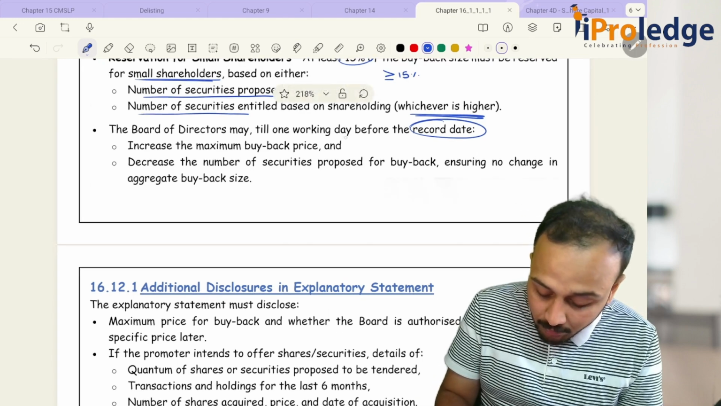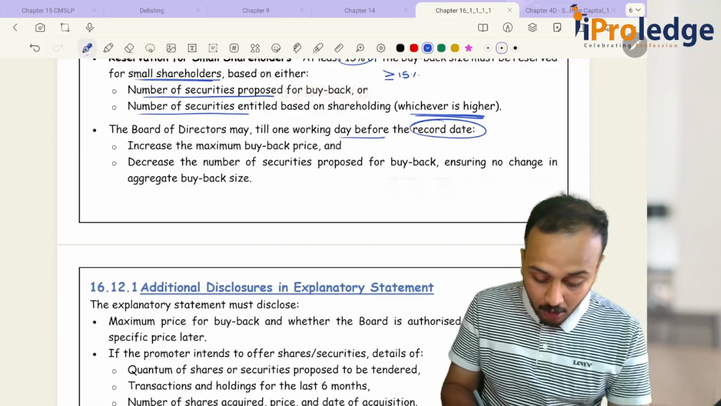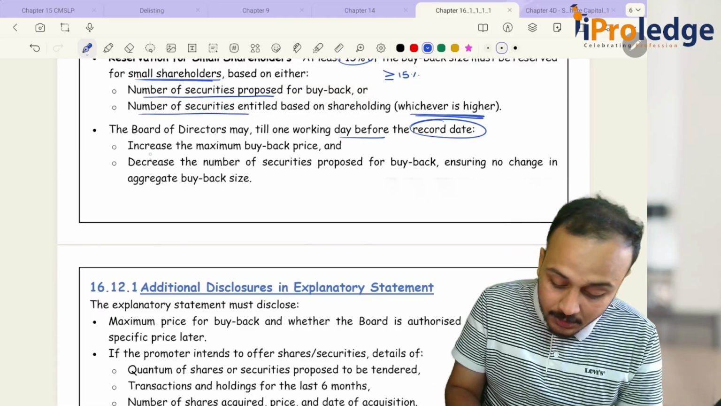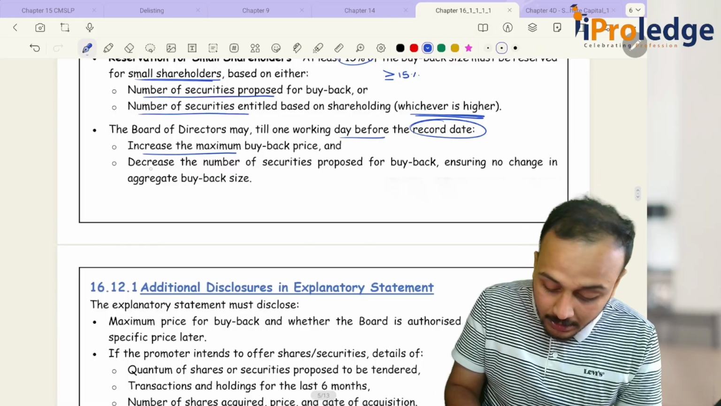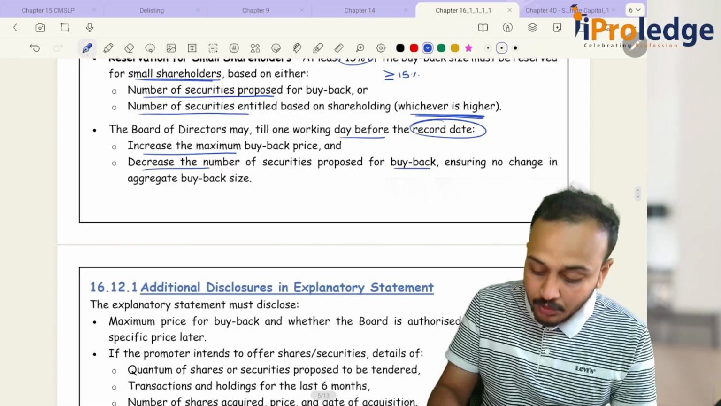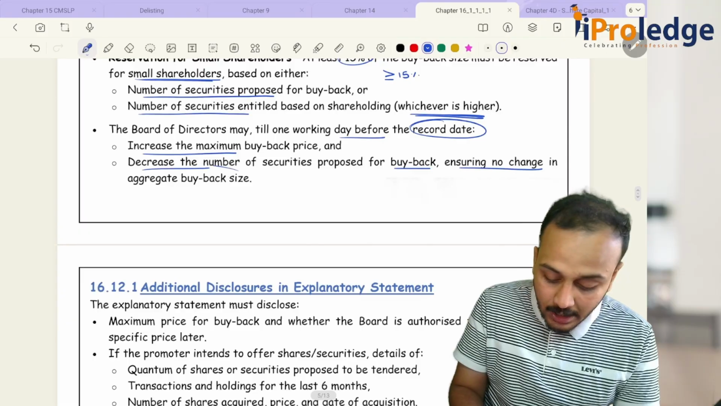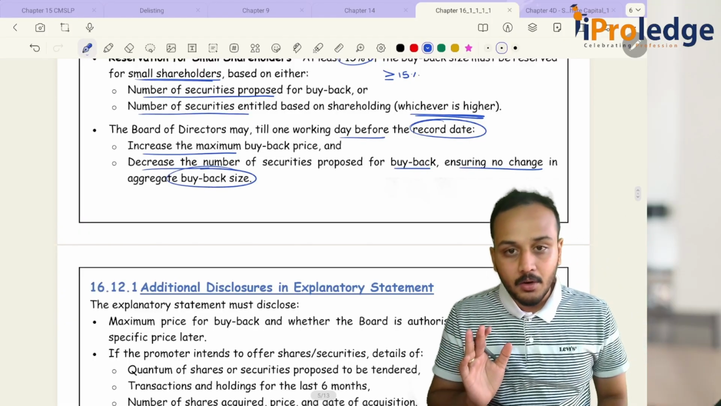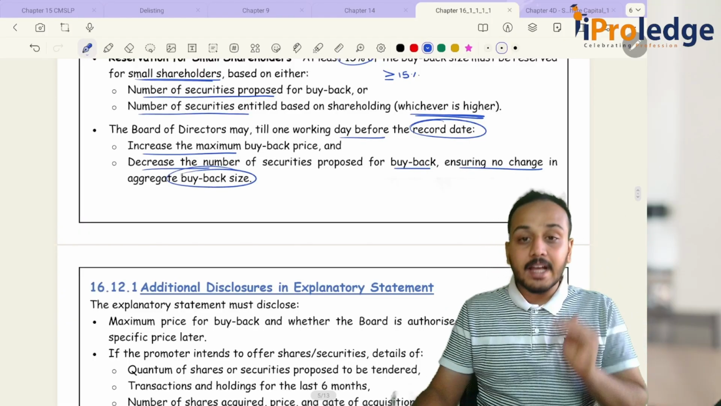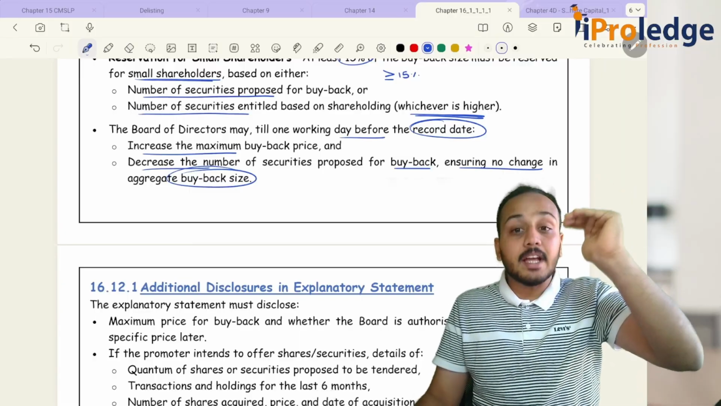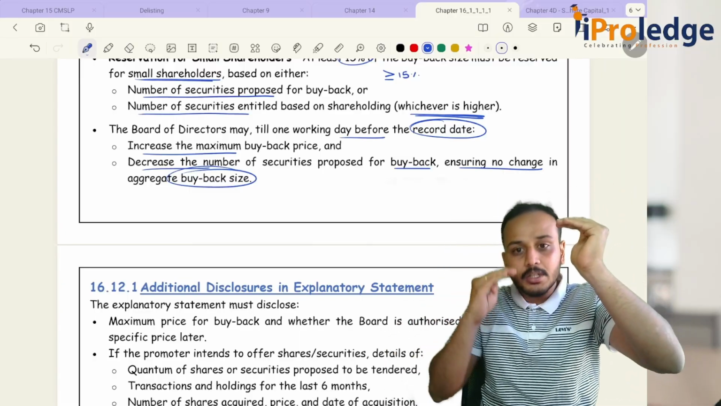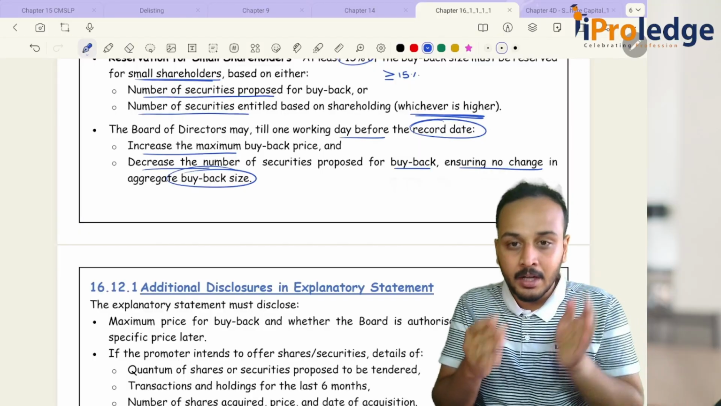So till 1 working day before the record date, the board of directors may increase the buyback price, decrease the number of securities proposed for buyback, ensuring no change in the aggregate buyback size. What can I do? I can increase the offer price and reduce the number of securities I will be buying back. So it will be the same.